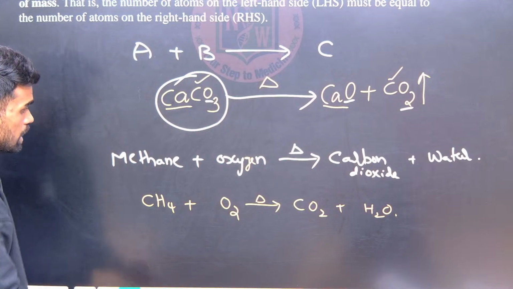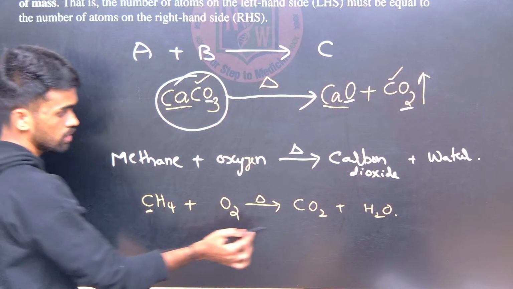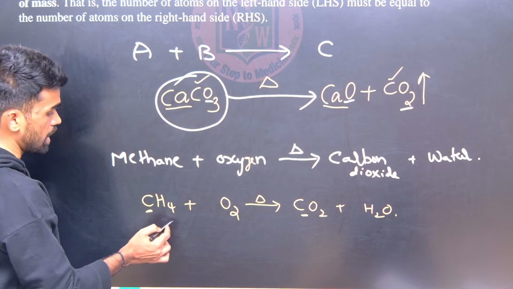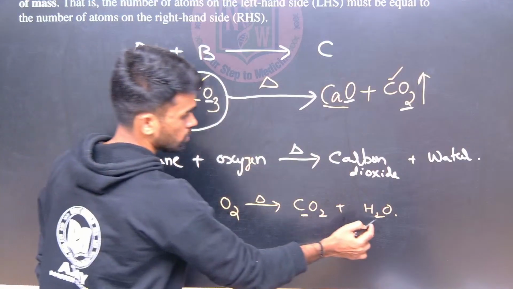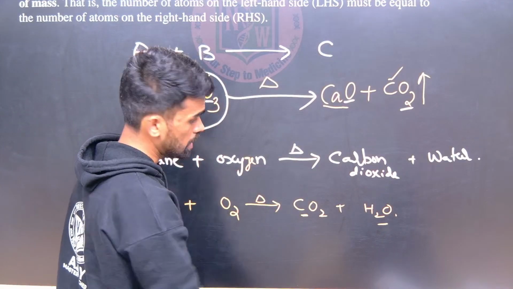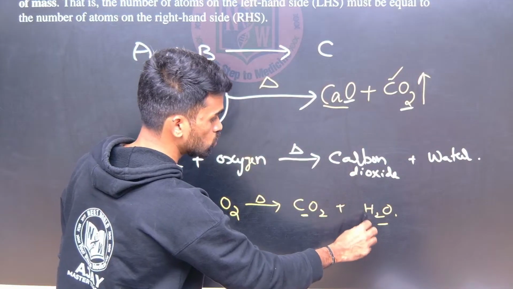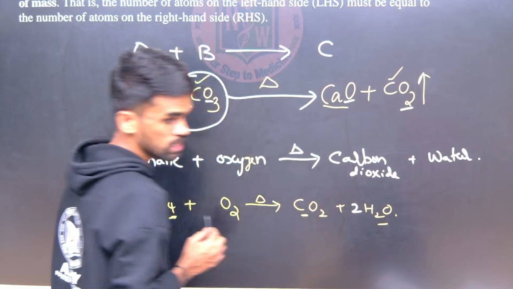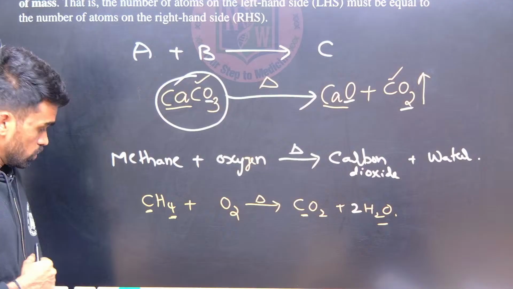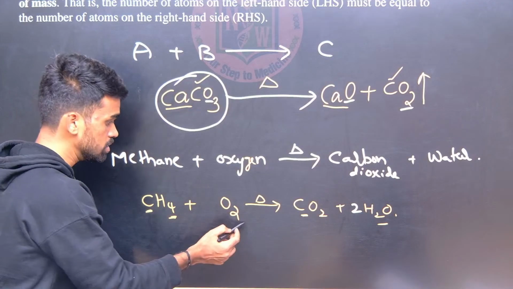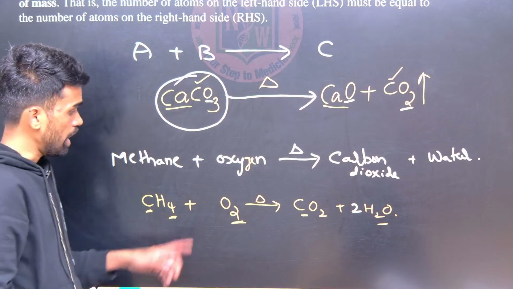So look at carbons, 1 and 1. Next, hydrogens, 2 only. So what should I do? It is less here, how many less? 2. So I can multiply this by 2, giving 4 hydrogens. Next, oxygens. I need to fix this number.